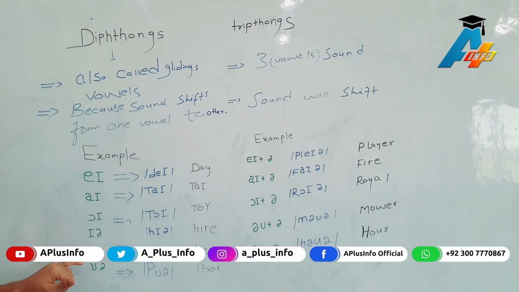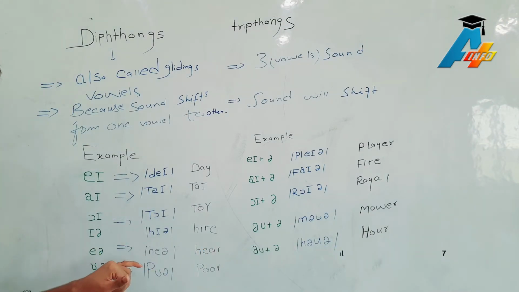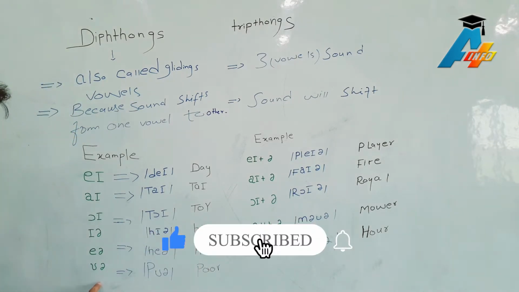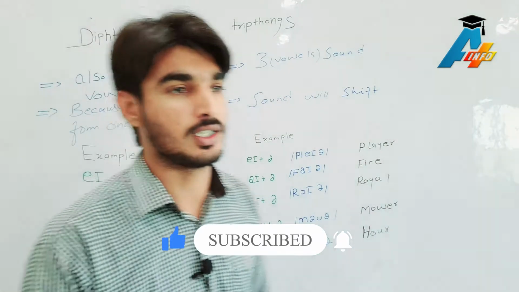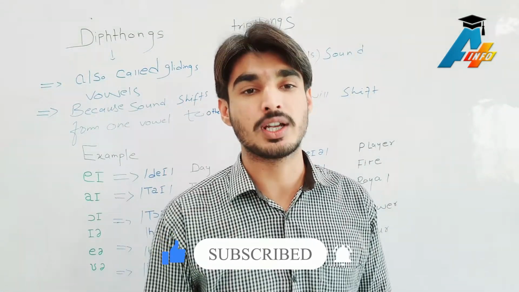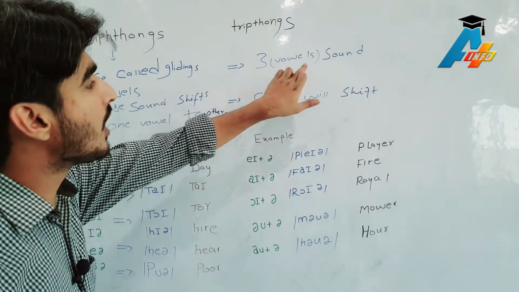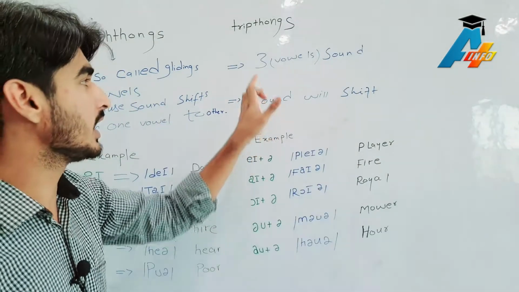The next one is the combination of E and the schwa sound. The word is here. The R sound is also silent there. Then U and the schwa sound. The word is poor. It's not poor, it's poor. And now the three vowel sounds, meaning there are three vowels in triphthongs.